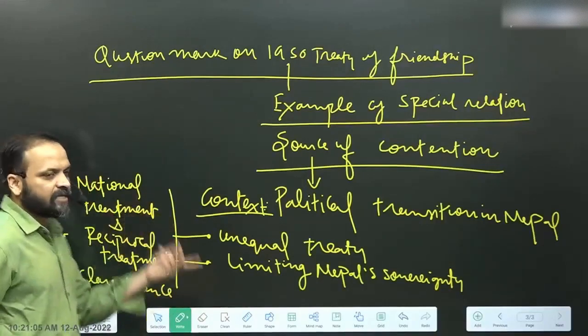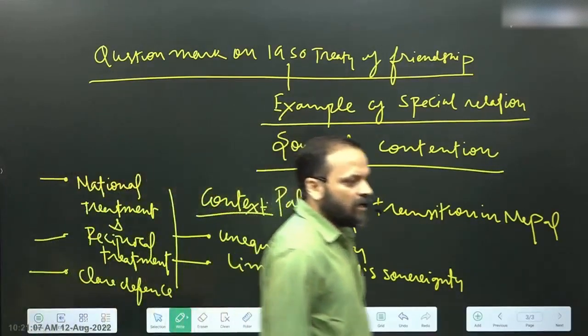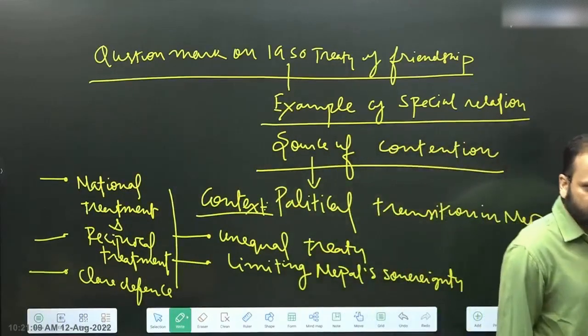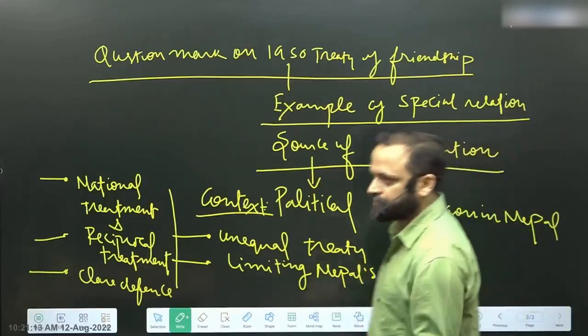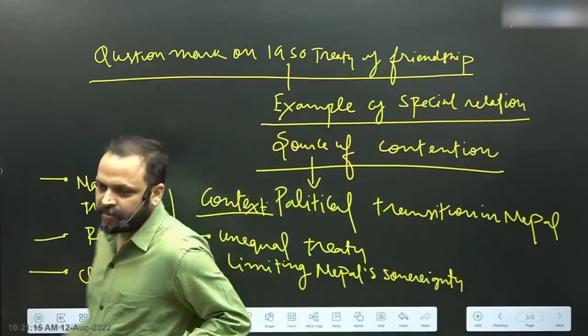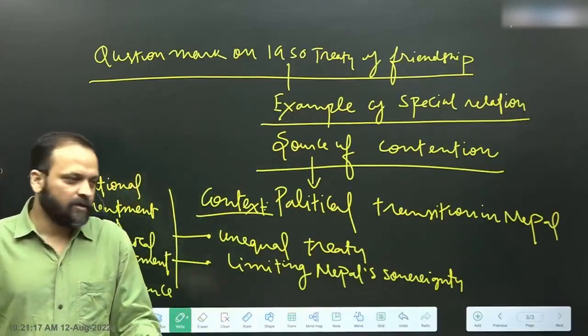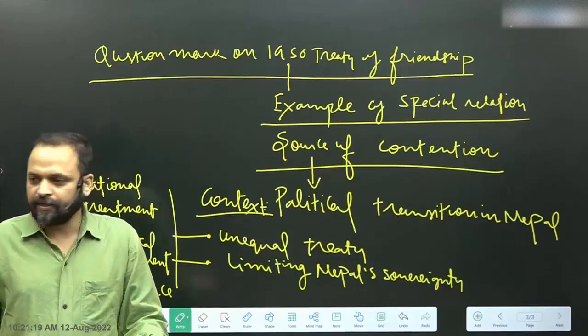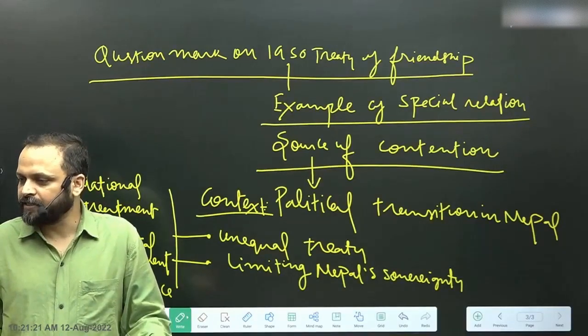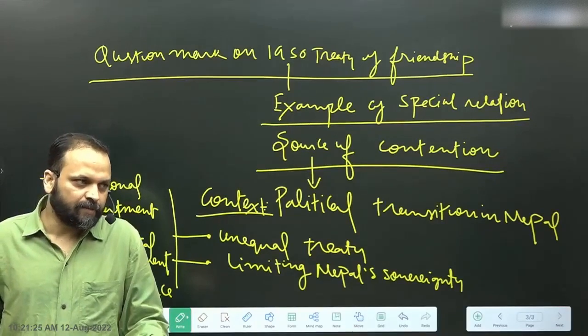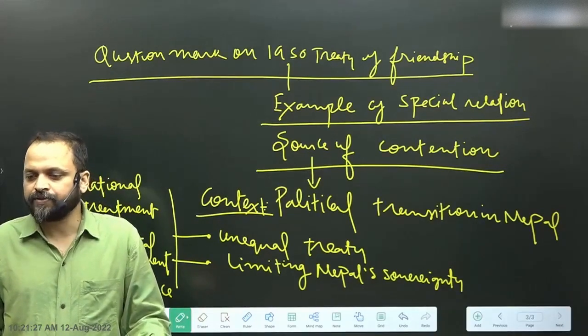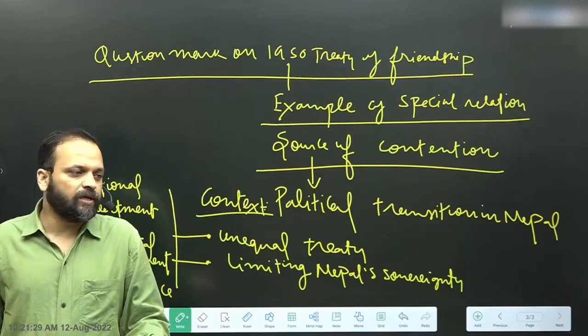So originally the treaty in 1950 provided for close consultation between India and Nepal on matters concerning third countries. Right? So the original treaty stipulated close consultation between India and Nepal on matters concerning third countries. It had provisions regarding arms supply to Nepal via India's territory.